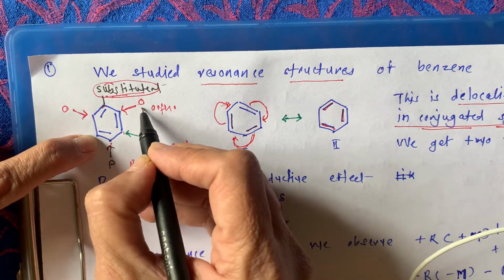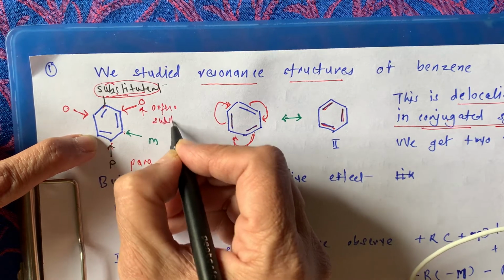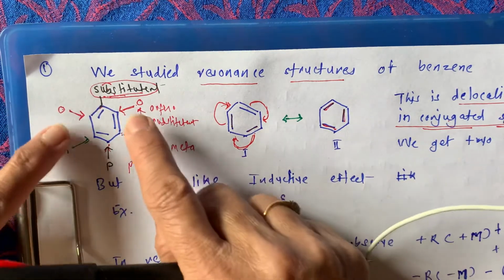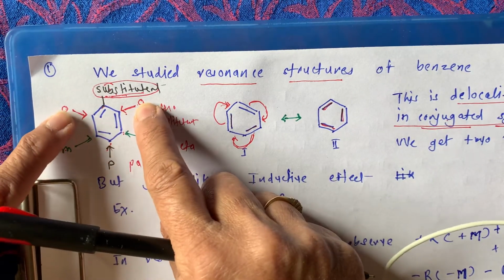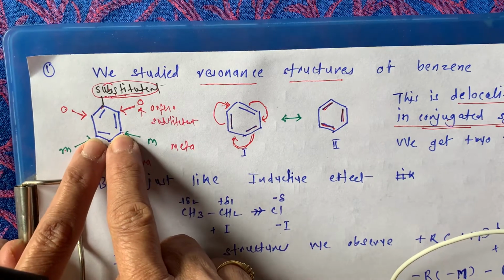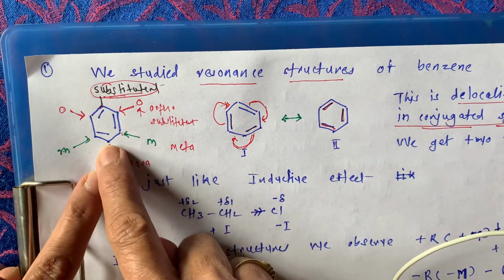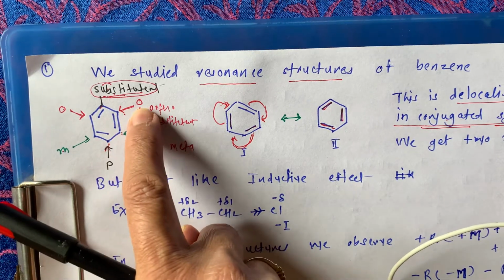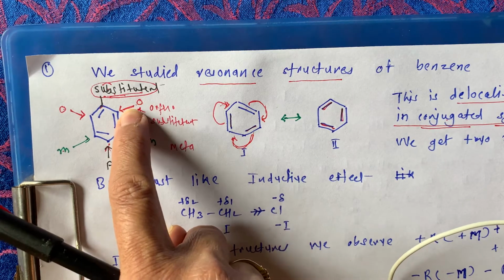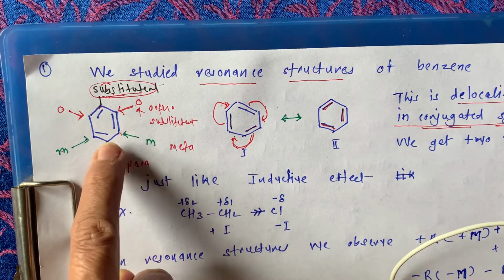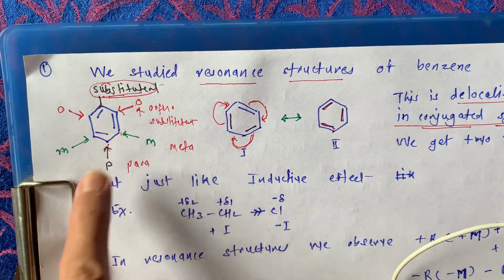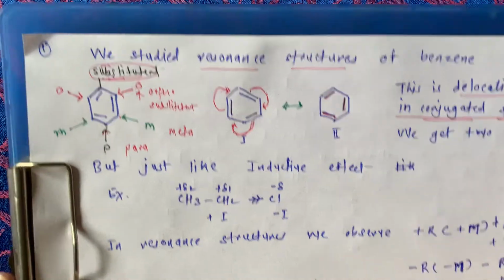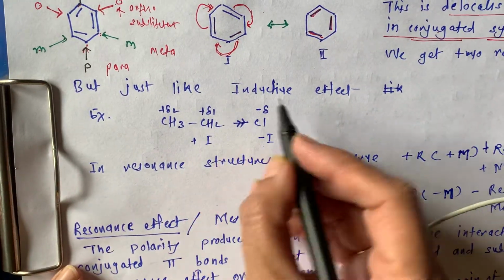If the substituent is at this position, then with respect to it these two carbons are ortho, these two are meta, and this carbon is para. If the substituent is here, it is an ortho substituent; here, a meta substituent; and at this position, a para substituent.